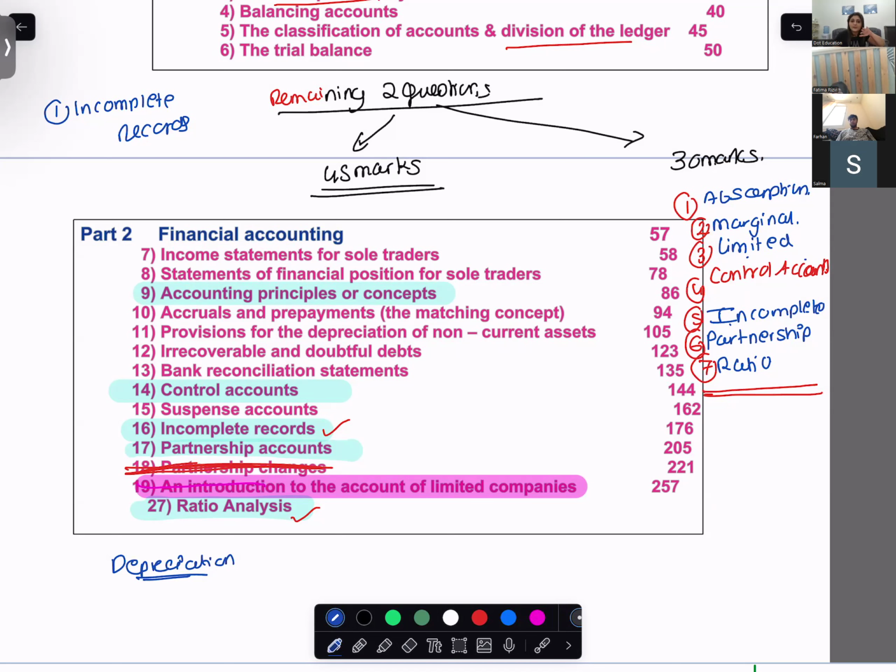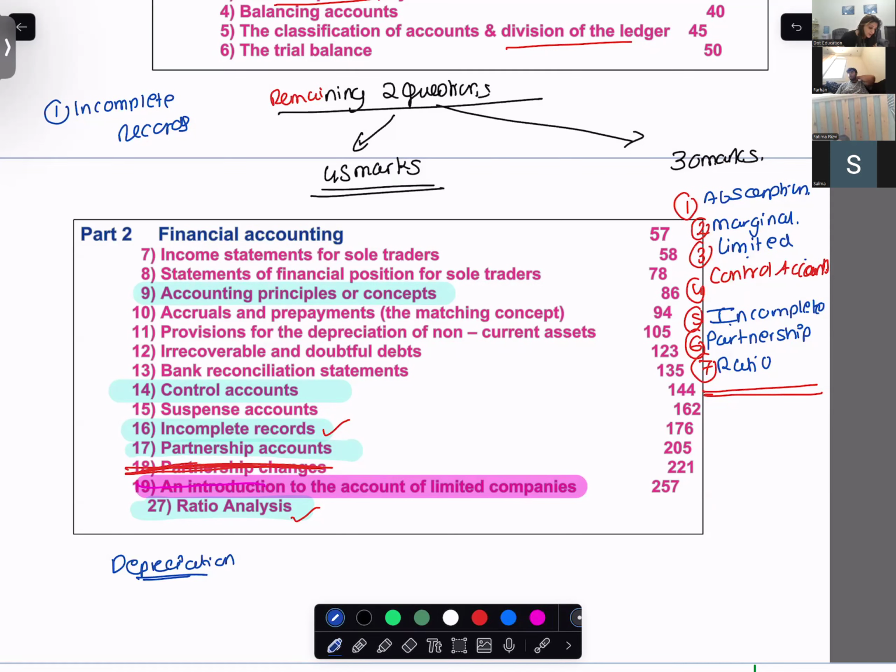That is the reason I always avoid depreciation, because even if I teach depreciation, you will not end up doing it in the examination. On a worst scenario, if depreciation is there, depreciation chapter can be avoided. You will lose 15 marks, nothing more than that.